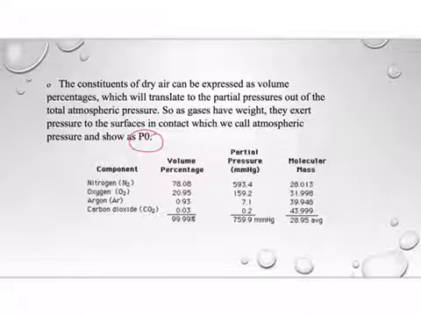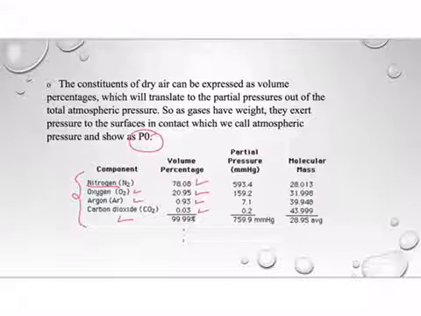Here you see the components of the atmosphere: approximately 78% nitrogen gas, approximately 21% oxygen gas, 0.93% argon, 0.03% carbon dioxide, and the rest water vapor and other gases. These are the partial pressure values and the molecular masses. So you see that most of the atmosphere is composed of nitrogen gas, oxygen a little bit less, and we have the other gases also.